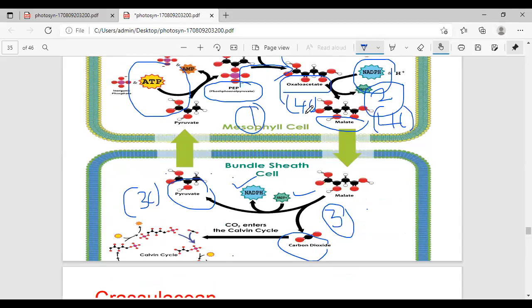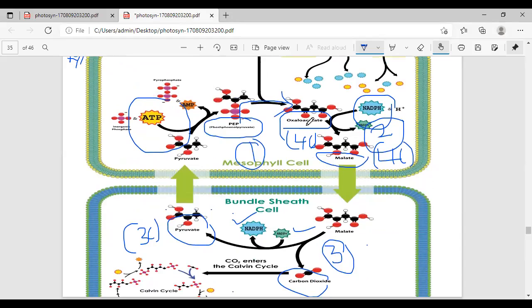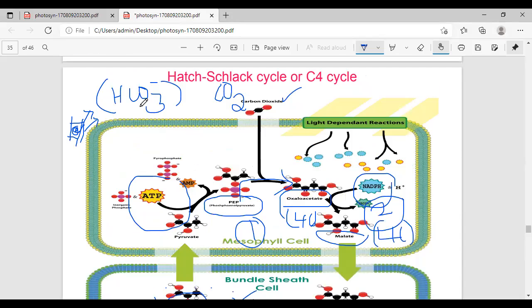Here, in the examination they may ask the question: where do you identify the Kranz anatomy? What is the example of C4 plants? In Kranz anatomy, as you know, two types of cells are there: one is the mesophyll cell, the second is the bundle sheath cell. Both cells contain chloroplasts, that's why the name is Kranz anatomy. What is the first stable compound? What is the first 4 carbon compound? OAA is the first one.